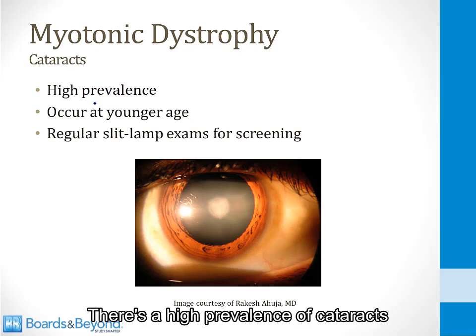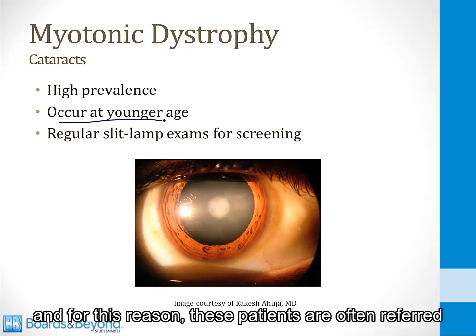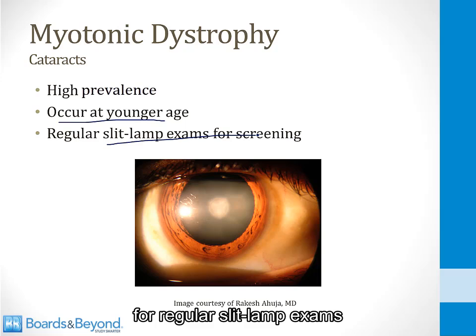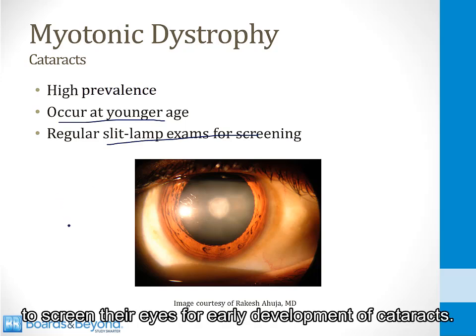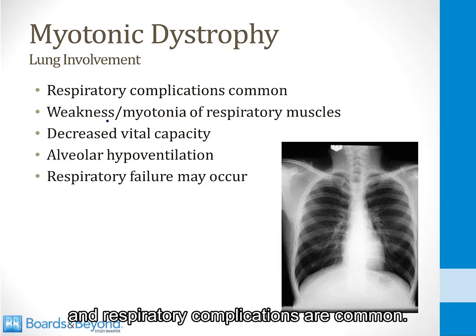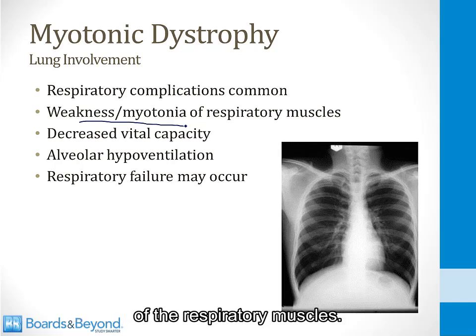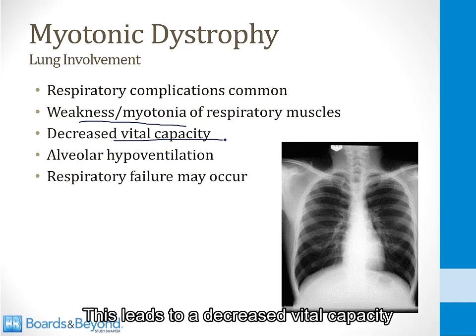There's a high prevalence of cataracts in patients with myotonic dystrophy. Also, they occur at a younger age, and for this reason, these patients are often referred for regular slit lamp exams to screen their eyes for early development of cataracts. The lungs are often involved, and respiratory complications are common. This usually results from weakness and myotonia of the respiratory muscles. This leads to a decreased vital capacity, and alveolar hypoventilation, and respiratory failure can occur and can be a mode of death.